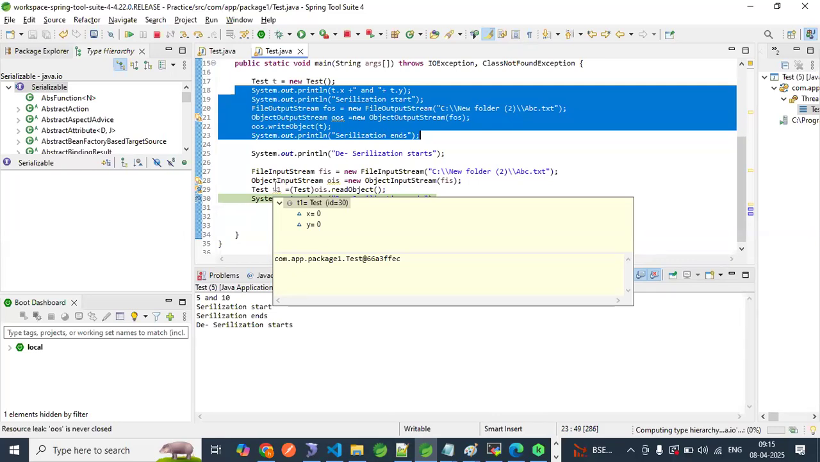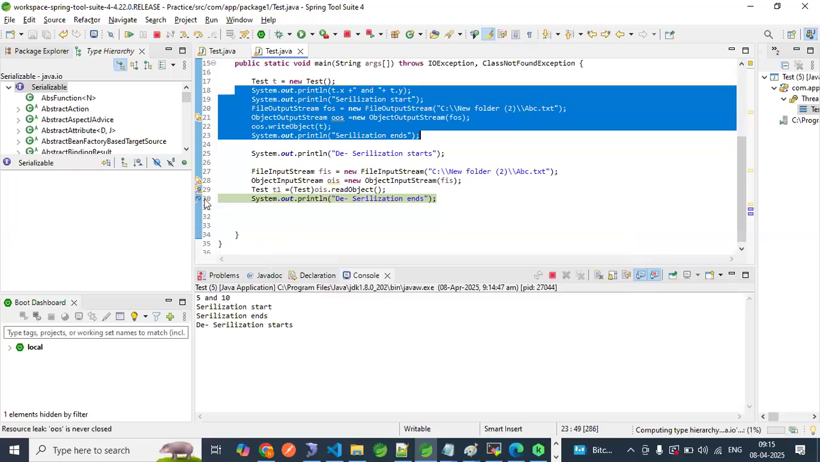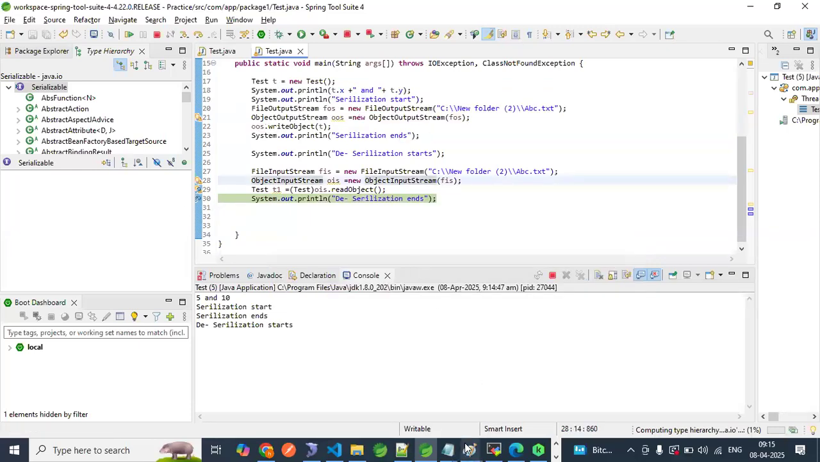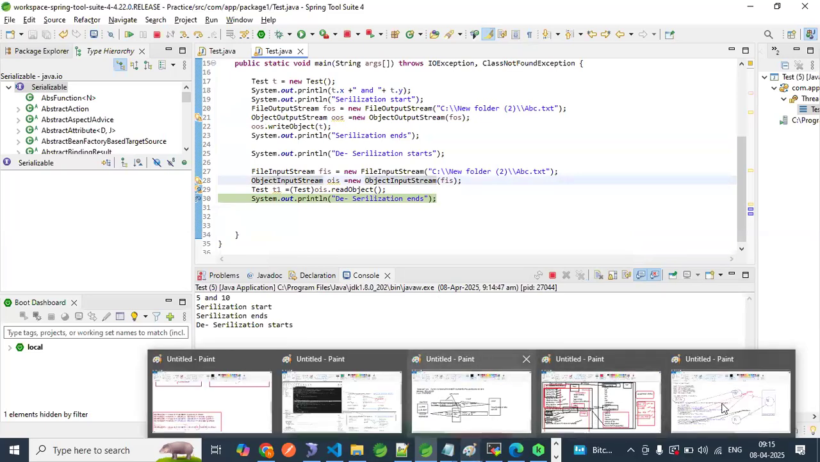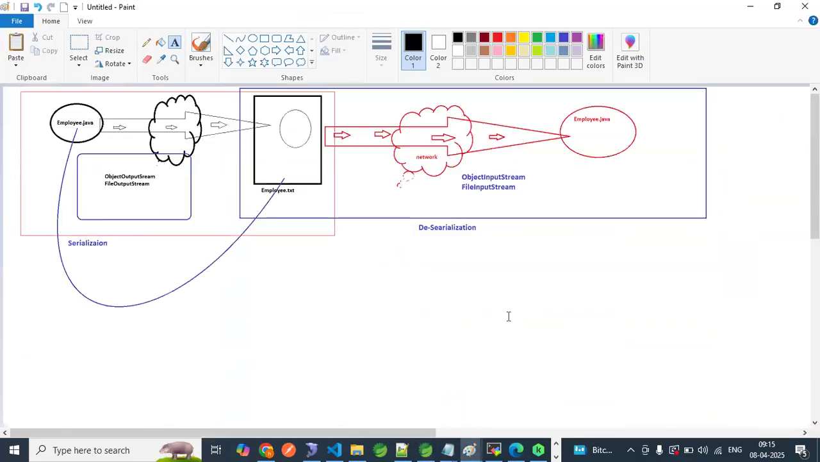Now, transient versus static. First of all, tell me what is static, what is non-static. Tell me, guys, serialization is applicable to objects, right? Serialization is applicable to objects. We are moving the object according to our diagram.